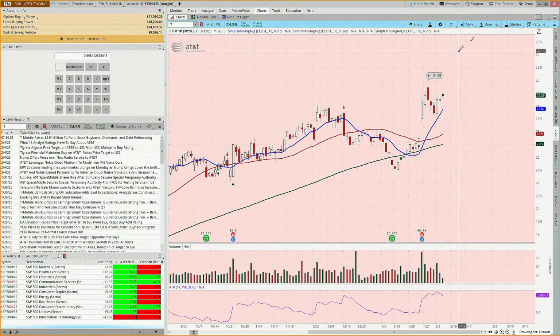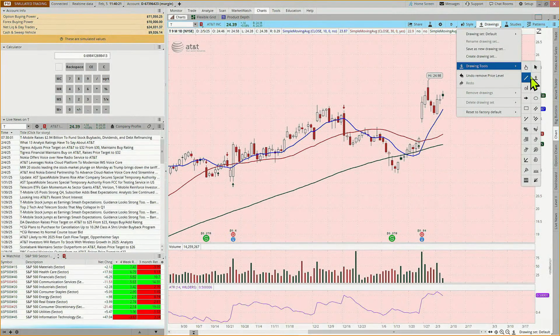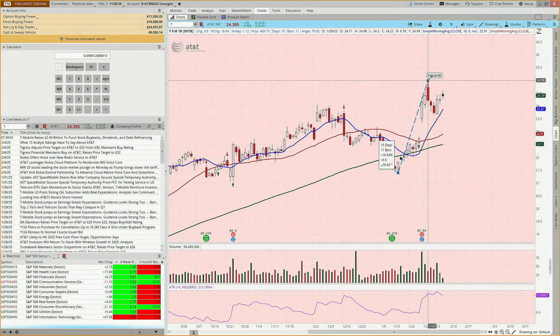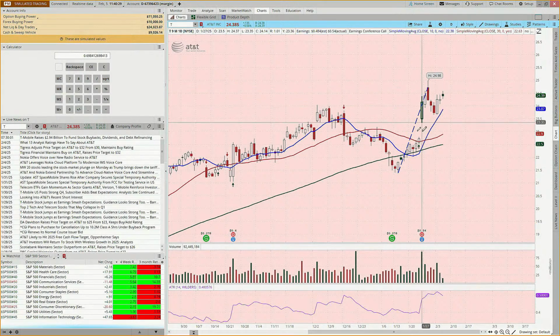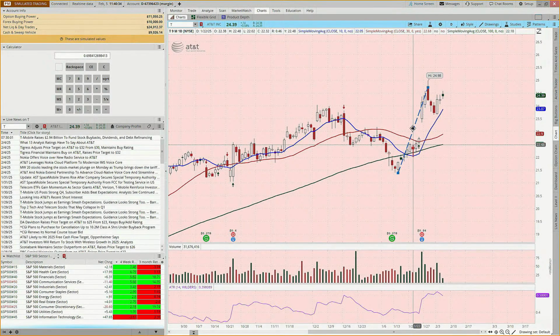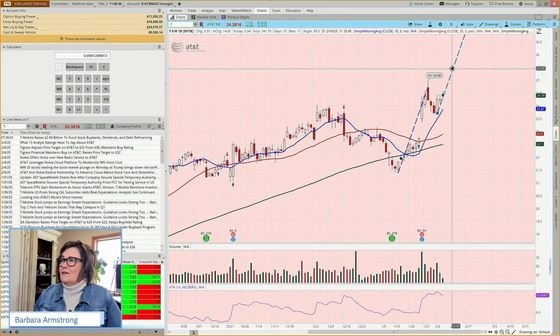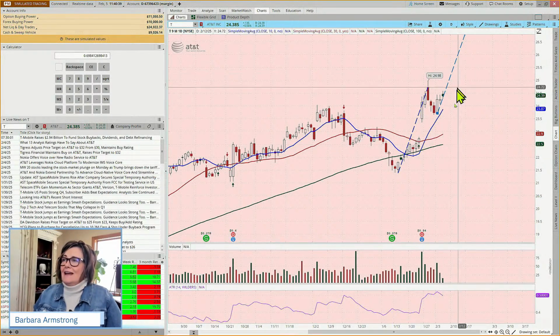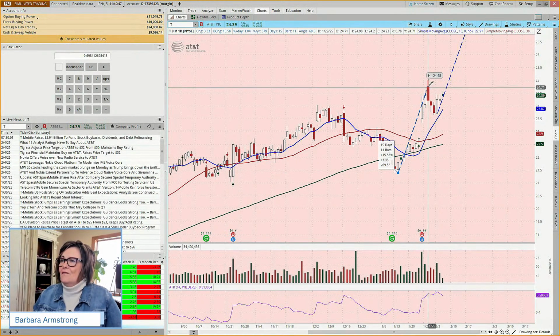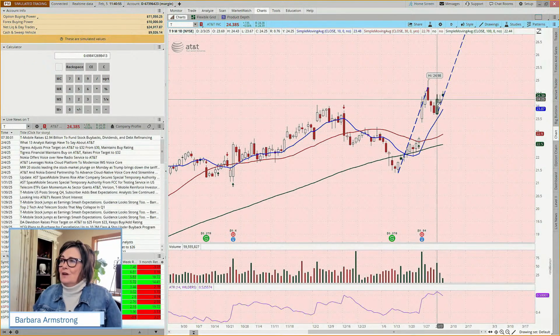Well, we come out here and measure from here. Some might go to here, some might come to here, and then replicate that. So I'm going to duplicate that drawing and then bring it up here. So we'd have to add some at the top, or we could just say, when I draw this line, how far is it? It's about a $3 move.